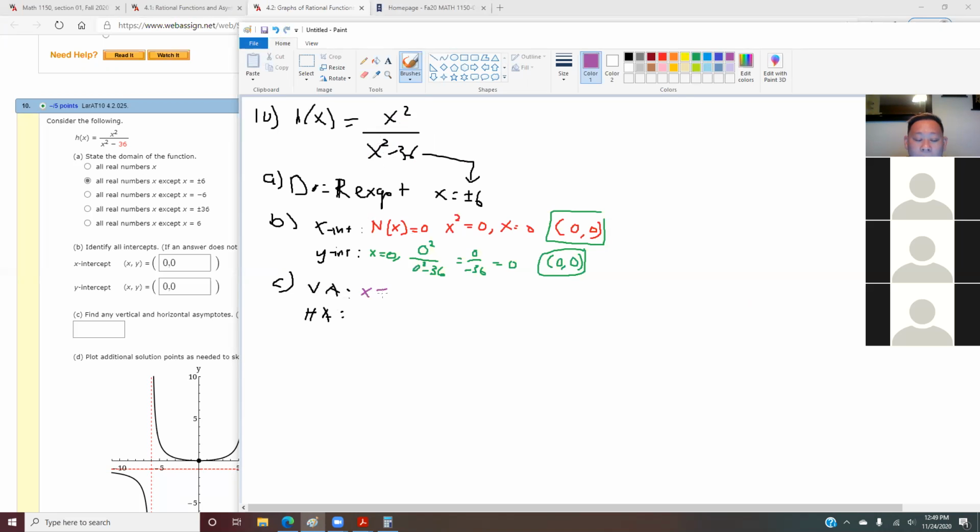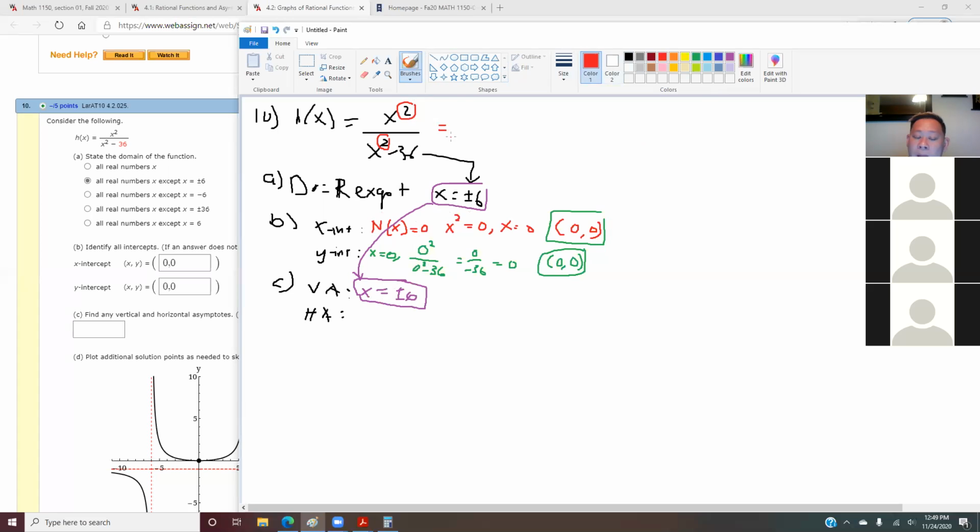Plus or minus 6. X equals plus or minus 6. If there's no common factor, your vertical asymptote and your domain restriction are the same, because nothing can be canceled here. What is the power we have on top? 2. And the power on the bottom? Also 2. So they are equal.